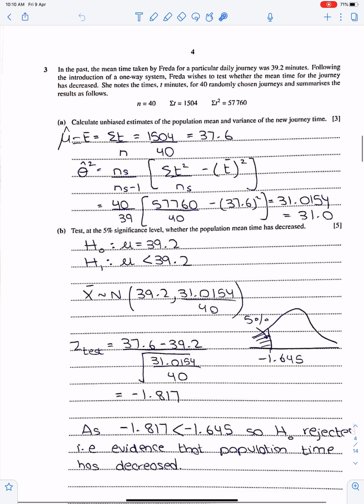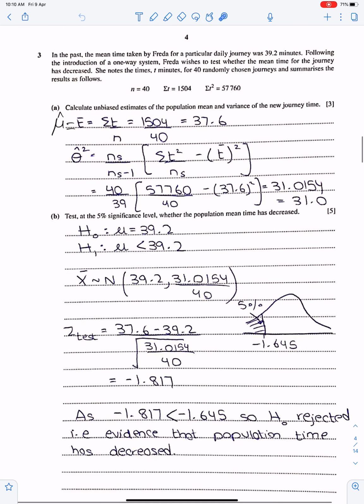Next question. In the past, the mean time taken by F for a particular daily journey was 39.2 minutes. Following the introduction of a one-way system, F wishes to test whether the mean time for the journey has decreased. So H1 has a less-than sign.